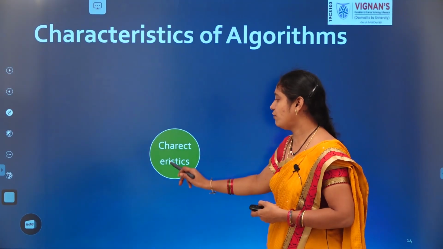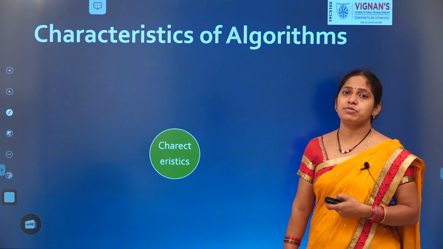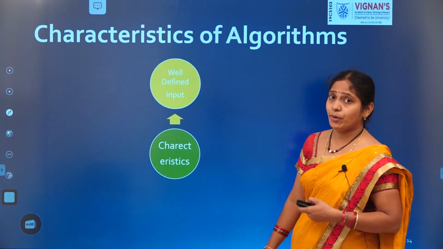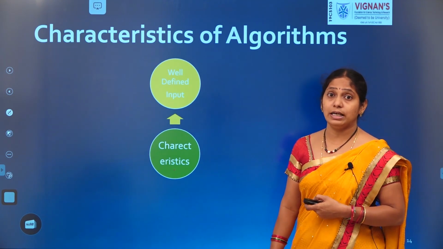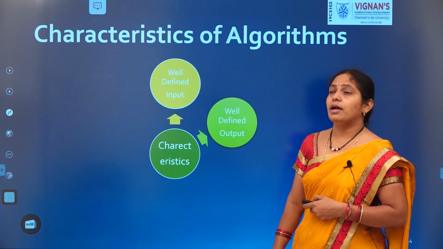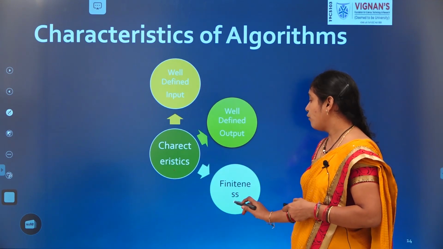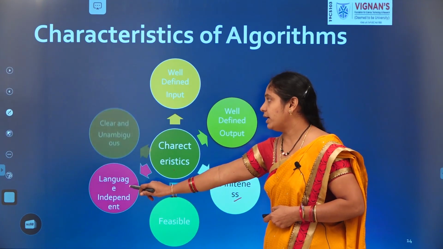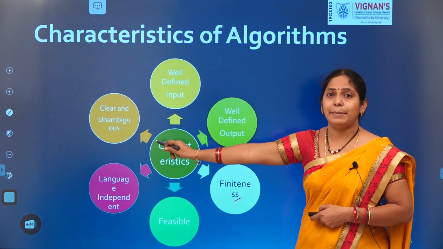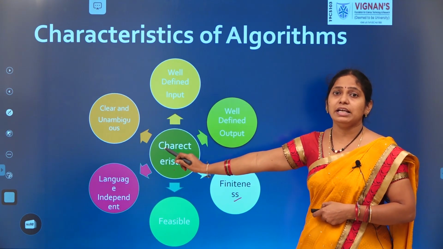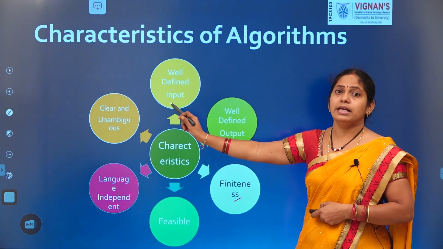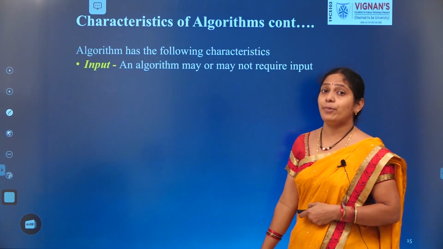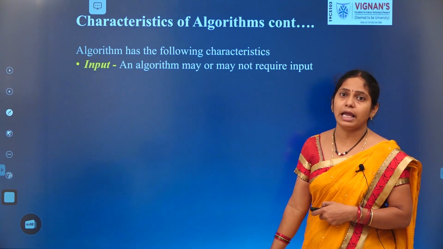Now see the characteristics of algorithms. It has so many types of characteristics. Let us discuss one by one. The first and important characteristics of the algorithm are well-defined input and well-defined output, finiteness, feasibility, language independence, clear and unambiguous. These are the varieties of the characteristics of algorithms. Let us move one by one. The first important characteristic of the algorithm is input.